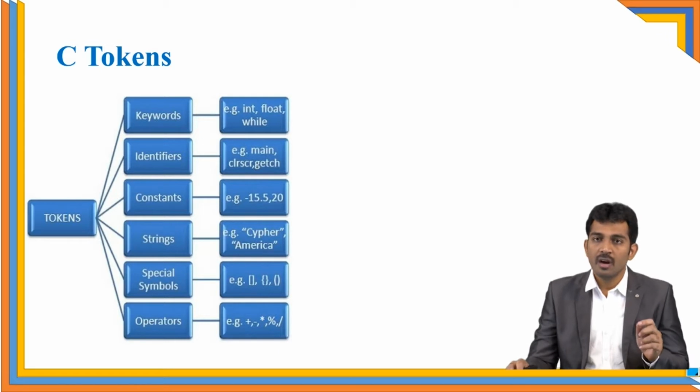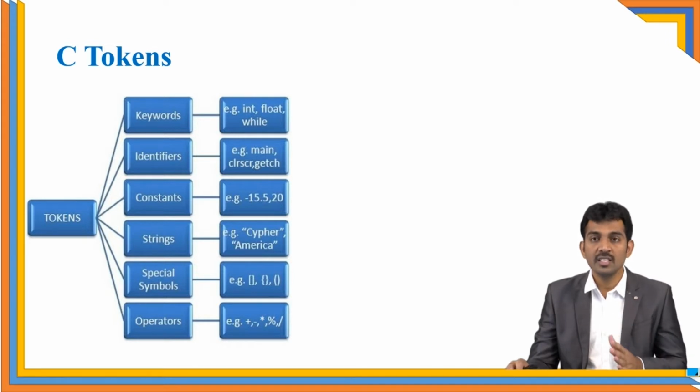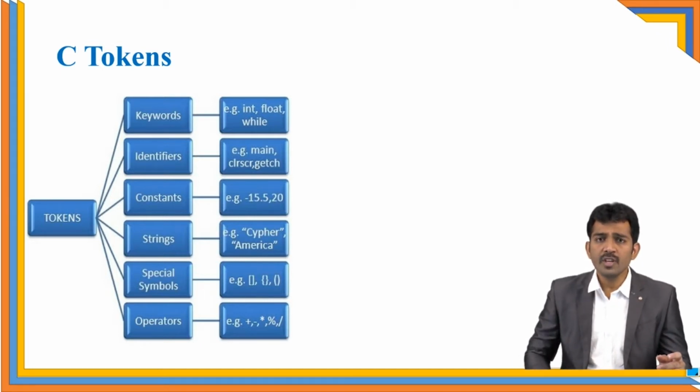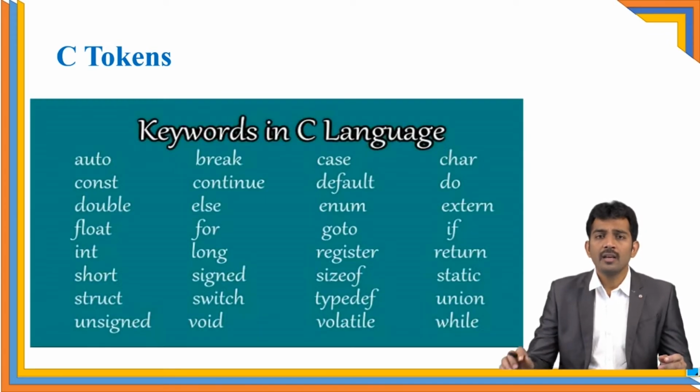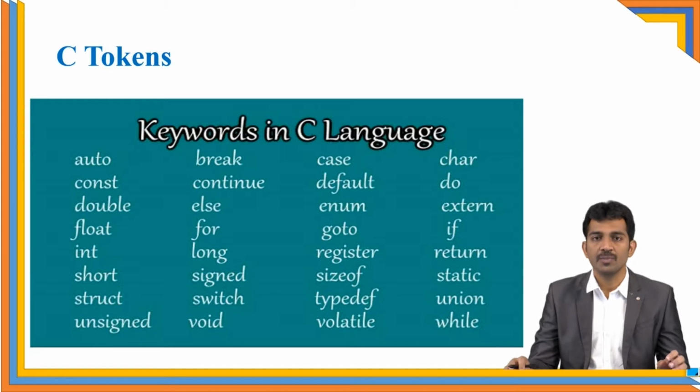For example, if you book one seat in a theater, you don't have a provision to allocate it to others. Like that, these are the words reserved by developers, so we don't have a provision to use those keywords for our purpose. These are the keywords in C language. 32 keywords are available in C language. Every keyword serves its own purpose.